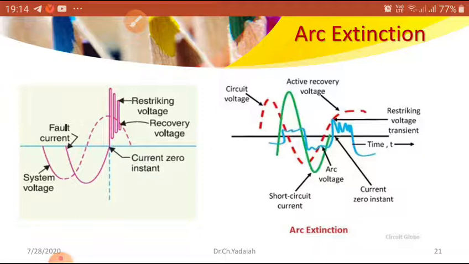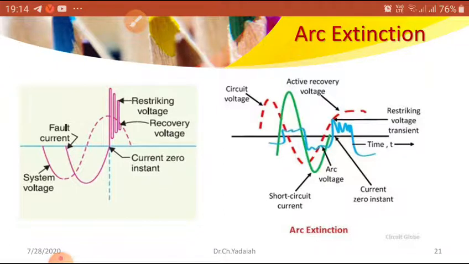Now let us see the phenomenon of arc, how the arc is developed while removing this. Here are the different methods. Basically two methods: one is the recovery theory, another is the energy balance theory. These are studied at a higher level, so now we are going to cover the basic things.